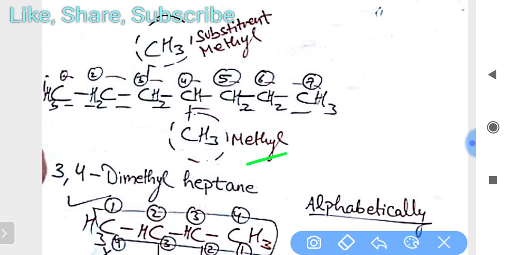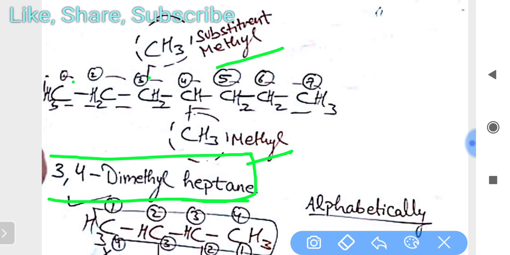So dimethyl, the substituent is methyl. Seven carbons are here, so it is hept, and a single carbon chain means alkane, so we write heptane: 3,4-dimethylheptane. And students, whenever an IUPAC name comes in the exam, you have to keep in mind